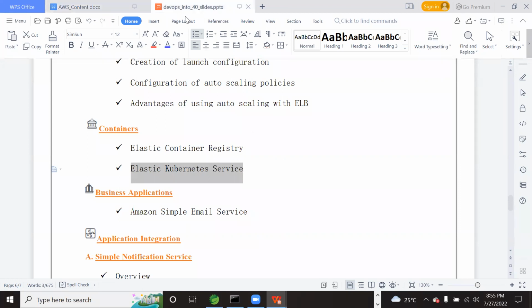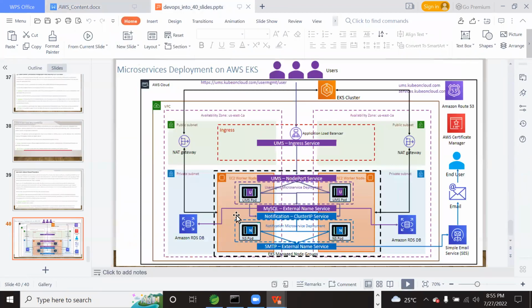If you look at this final architecture, it is on Kubernetes only. See this worker node pod, and here another pod. This is the user management service application. This is the notification management service application.